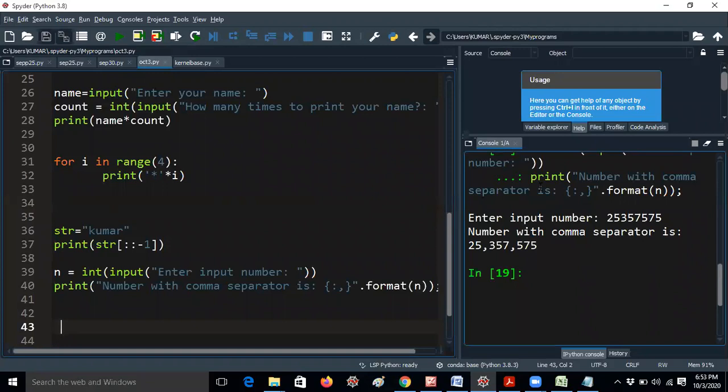I will upload the material. Please maintain the proper observation book, everyone.